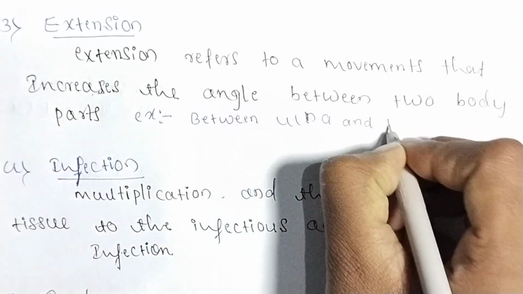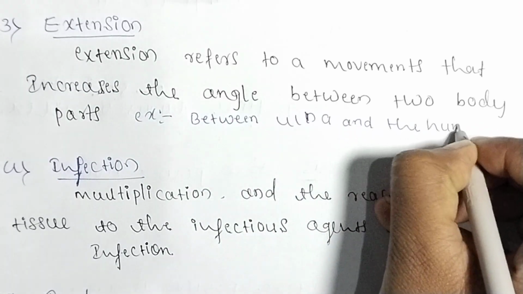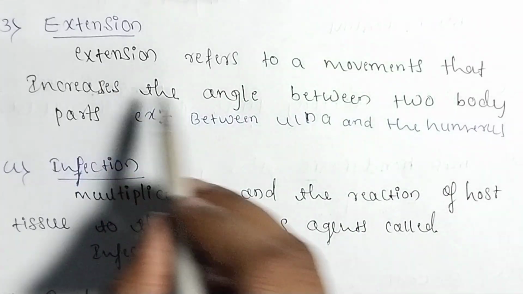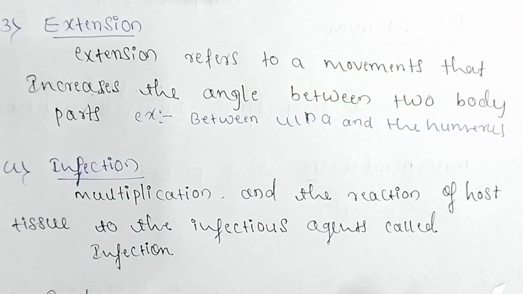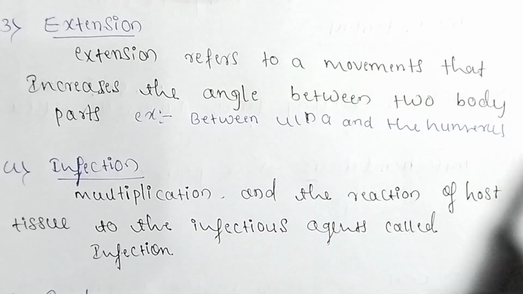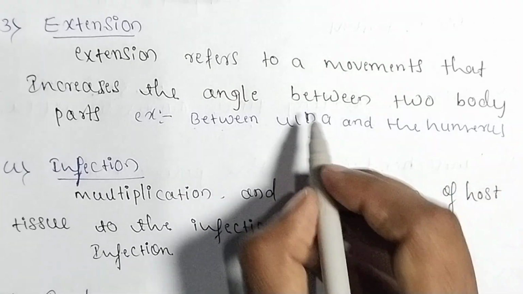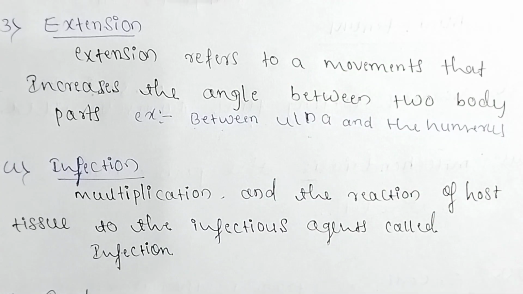and the humerus, right? So these are the two parts. Extension means it refers to movement that increases the angle between two parts. So the example is between the ulna and the humerus. These are the two parts, and the movement between the ulna and humerus is the example of extension.